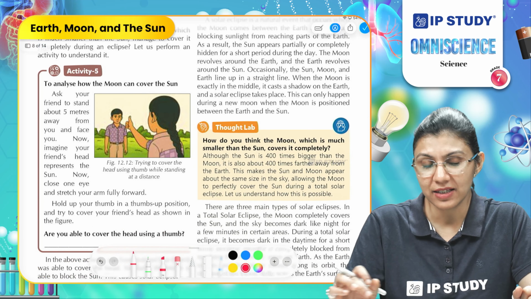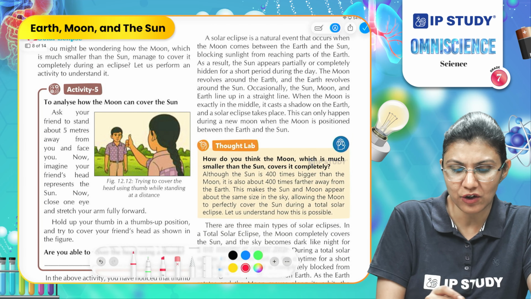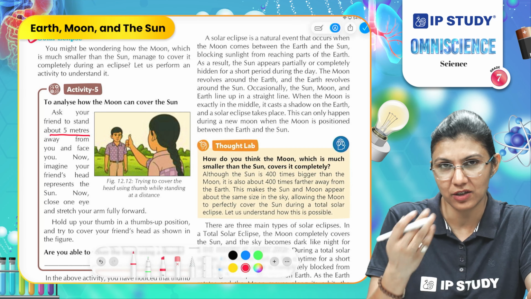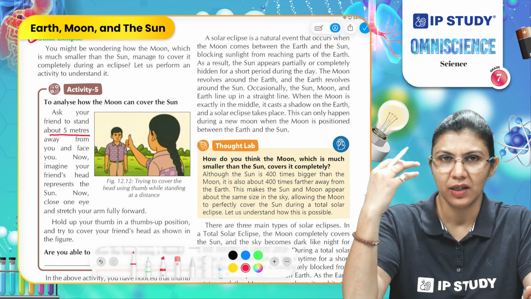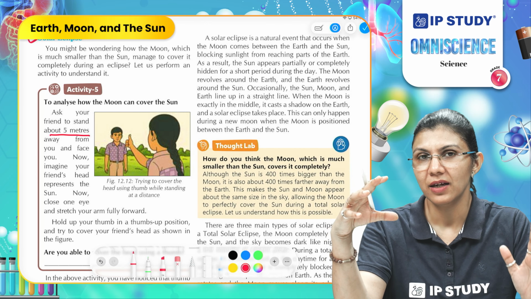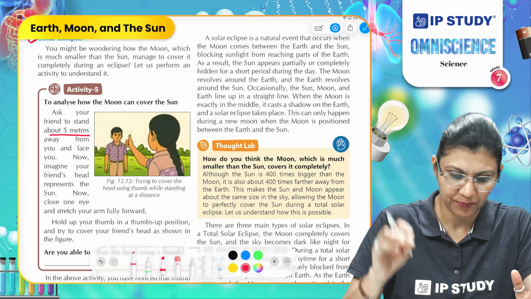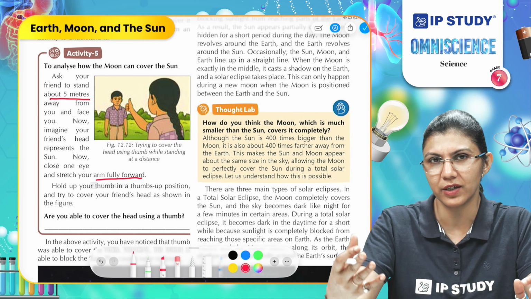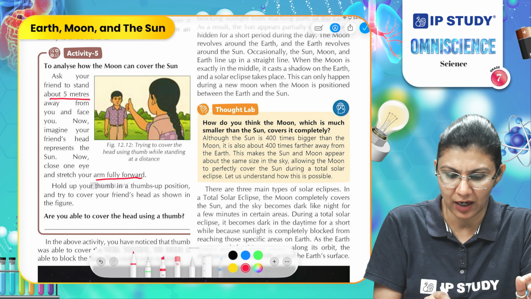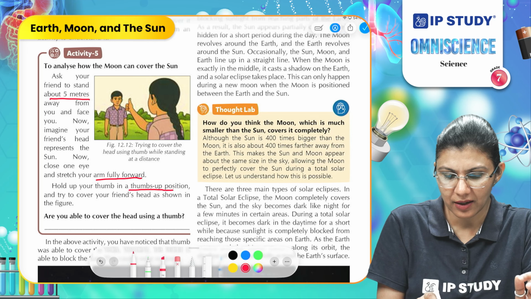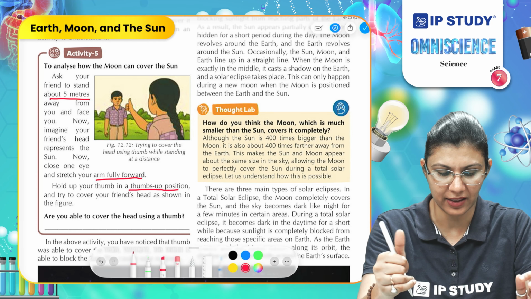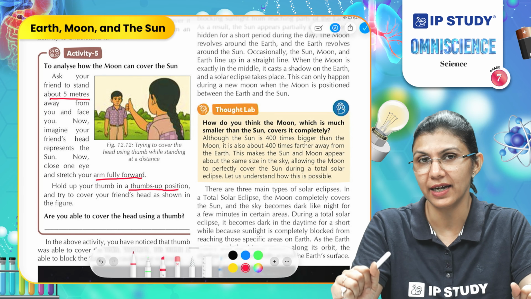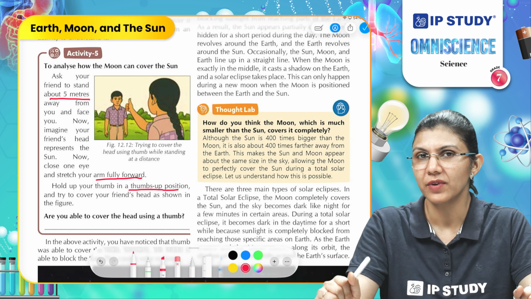So to analyze this phenomenon, you can ask your friend to stand about 5 meters away from you and face towards you. Now imagine that the head of your friend is representing the sun. Now close one eye and stretch your arm fully towards your friend. Hold your thumb up in the upright position like this and try to cover the view of the head of your friend with your thumb.